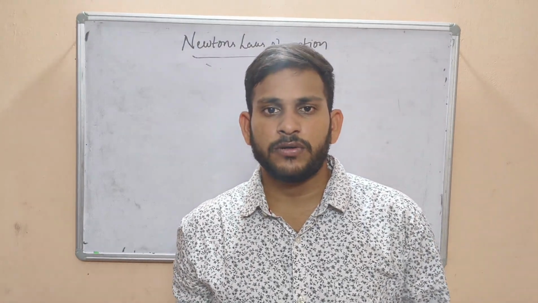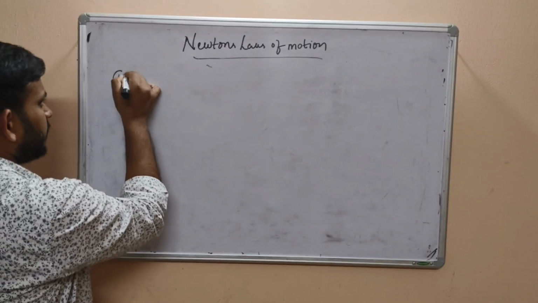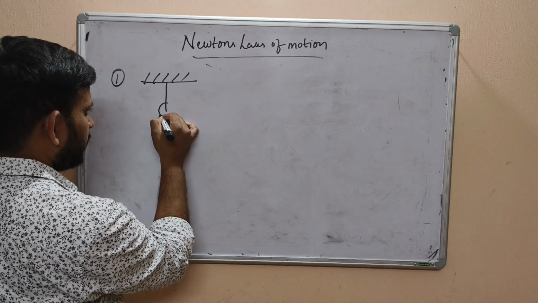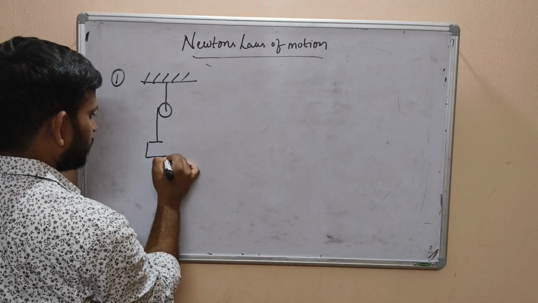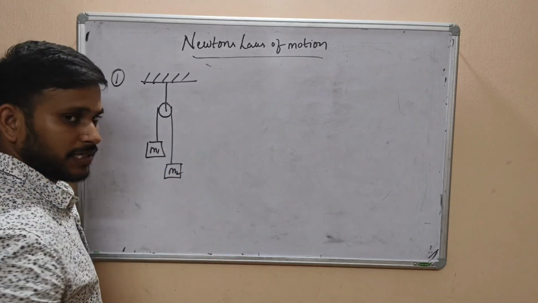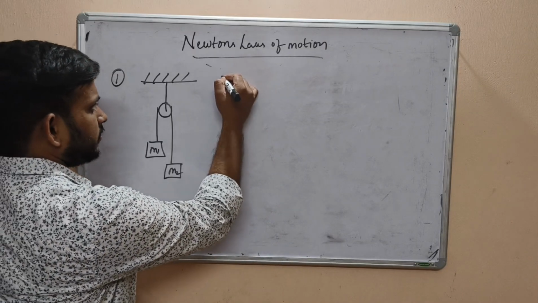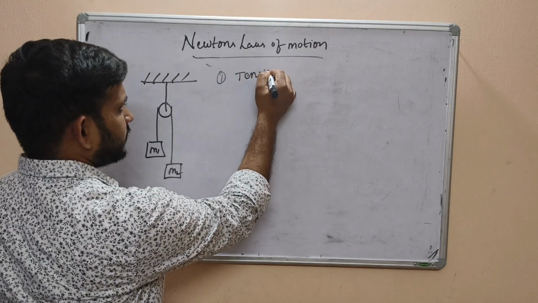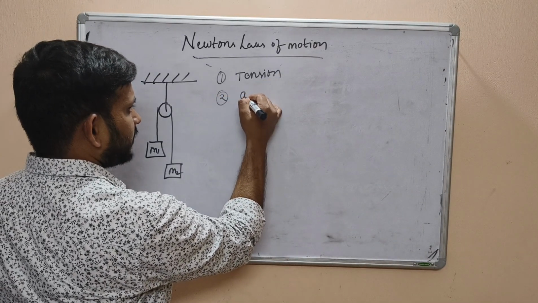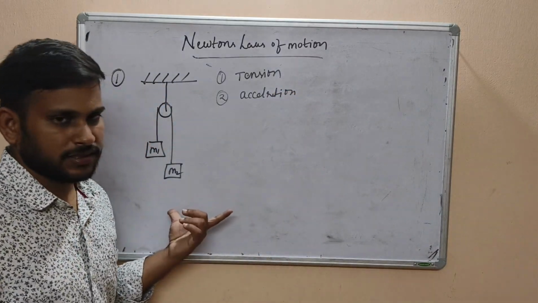Okay, let's discuss pulley sums and how we can solve them. Let's take one example. There is a rigid support, and there is one pulley. This is mass m1 and this is mass m2. The questions are: firstly, find the tension in the massless string; second, find the acceleration. These are the two major questions in this problem.